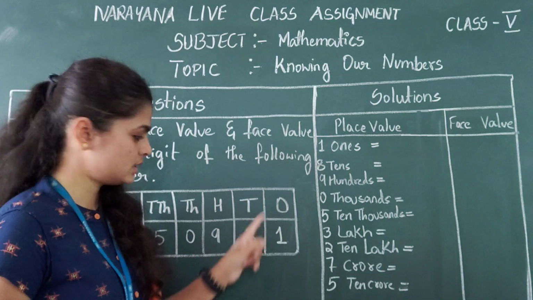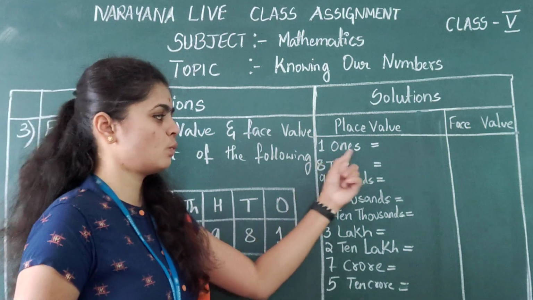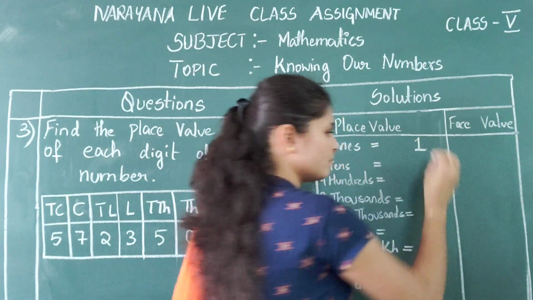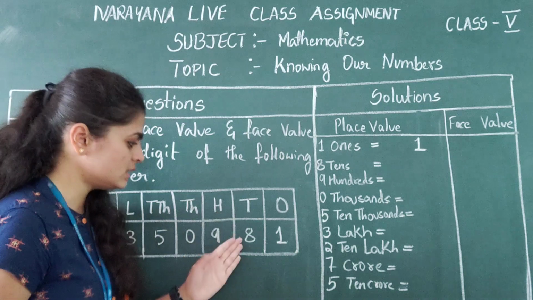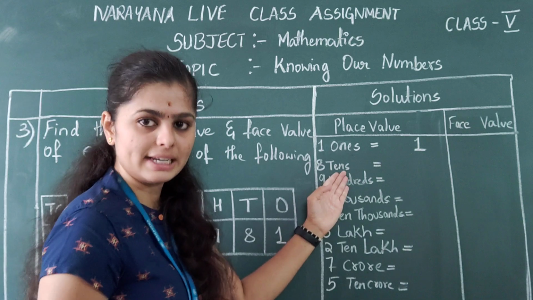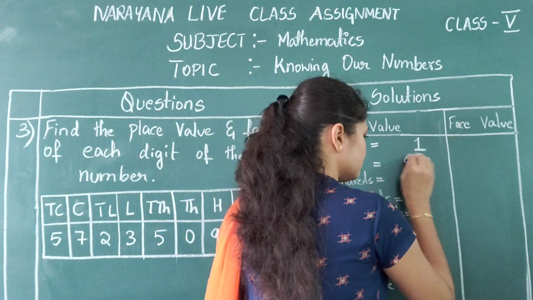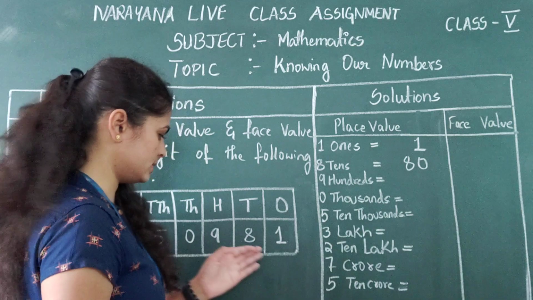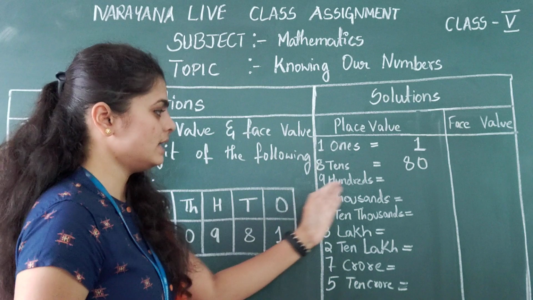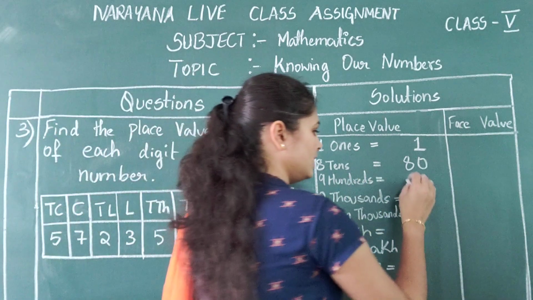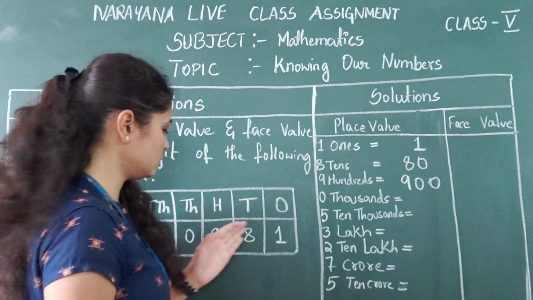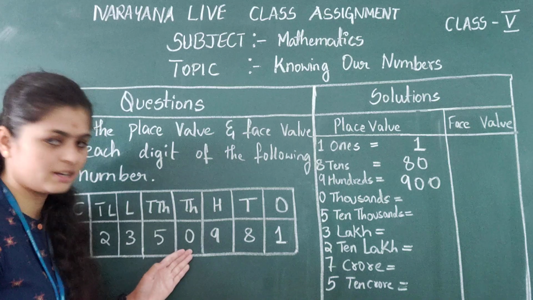So in the ones place I have 1. So 1 ones. How to write the place value? It is 1. Correct? Next, in the tens place we have 8. So 8 tens means it is 80. Correct? Next, in the 100 place they have given 9. So 9 hundreds. How to write the place value? It is 900.